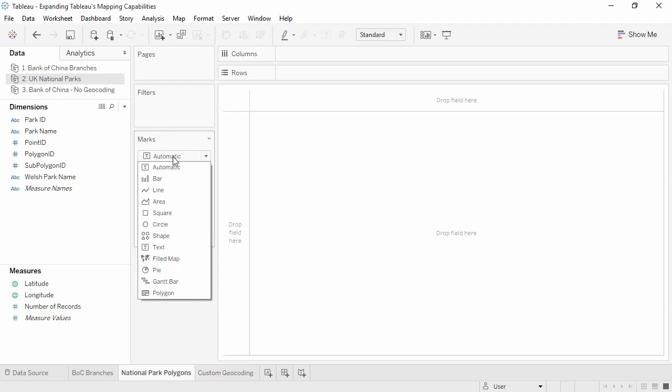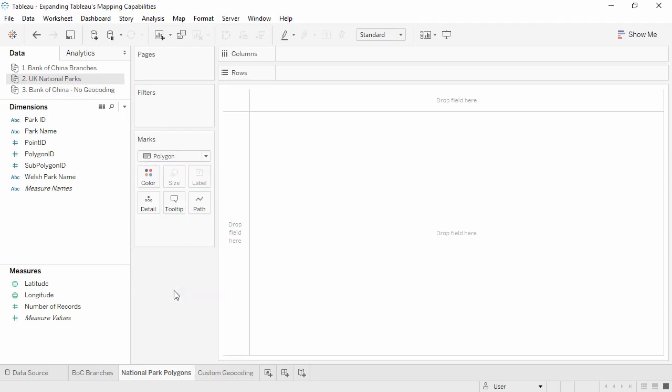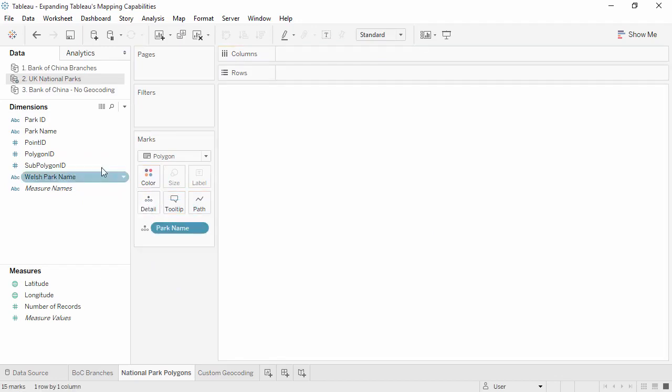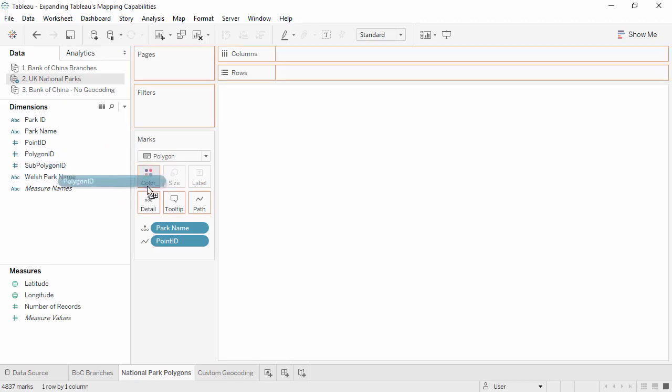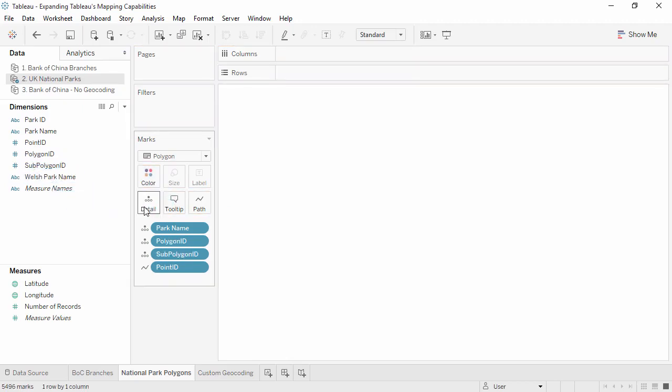We'll change the mark type to polygon, bring park name to detail, point ID to the new path shelf, polygon and subpolygon ID to detail, and for the big reveal, plot latitude and longitude.